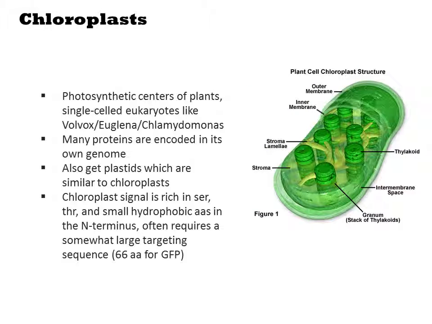Finally, we have the chloroplasts and related plastids. These are the photosynthetic centers of plants and other single-celled eukaryotes such as Volvox, Euglena, or Chlamydomonas. The chloroplast is the organelle most similar to a prokaryotic cell, with an extensive genome. Nevertheless, you would still usually genetically modify the nuclear genome first rather than the chloroplast genome, simply because it's easier to do. There is a large family of related organelles called plastids in plants. We'll come back to these in a later chapter on plants. Other processes such as starch production happen in these organelles. This family of compartments are also the specialty workshops of plant cells where interesting natural products get produced.